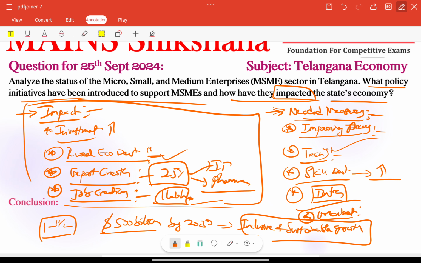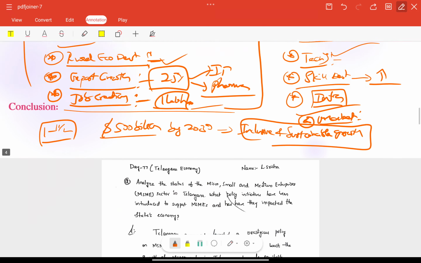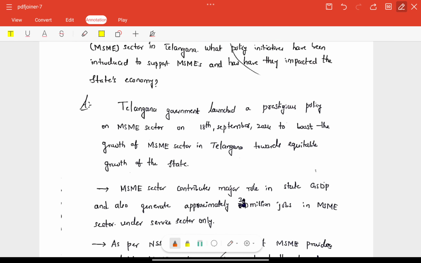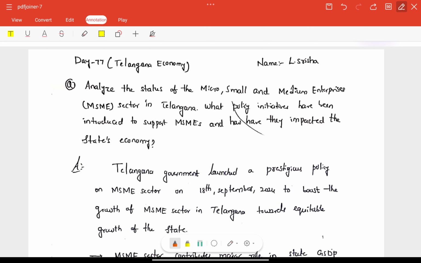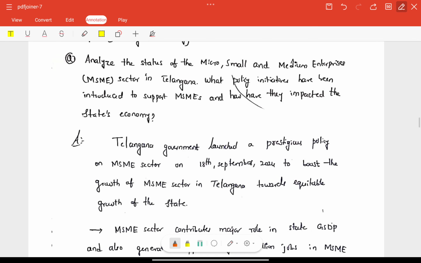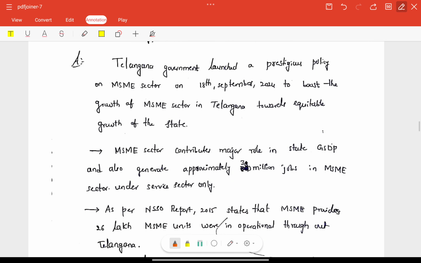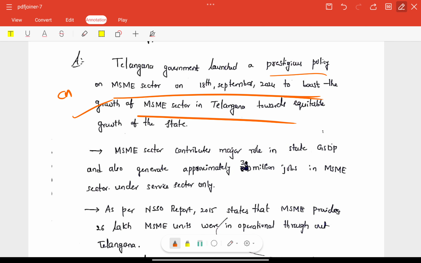So this is the perfect approach according to the demand of the question. Every keyword we have addressed with flow and continuity here, right? So coming to today's answer, we have taken two different answers here. So Srisha, first, Telangana government launched this policy, right? Very good current affairs introduction.